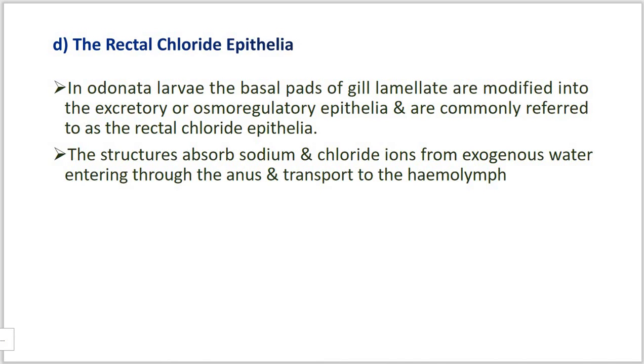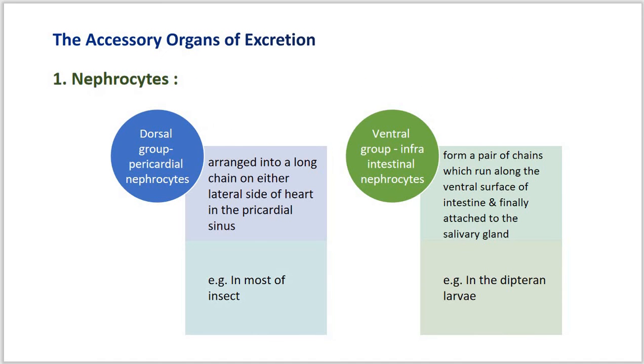Now we can focus on the next part, that is accessory organs of excretion. The organs such as nephrocytes, oenocytes, labial glands, urate cells, chloride cells, anal cells as well as anal organs are the accessory organs of excretion.